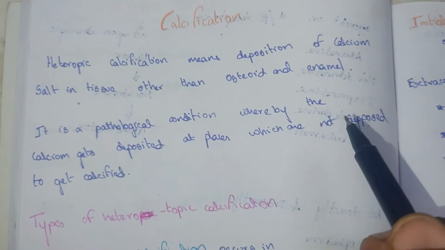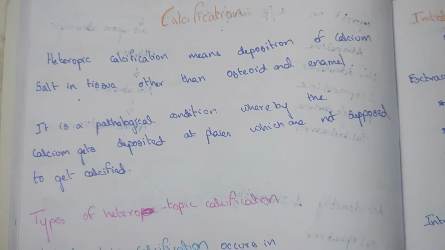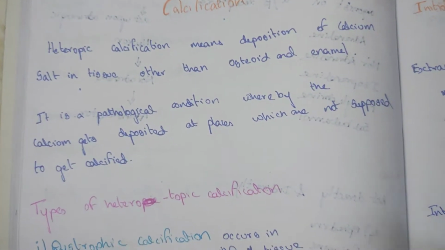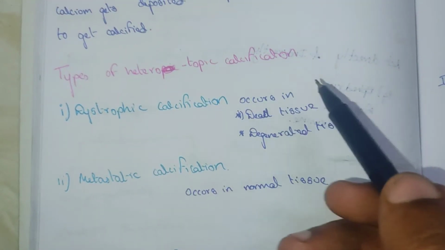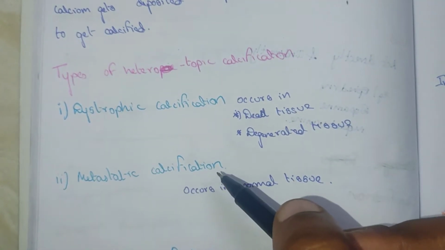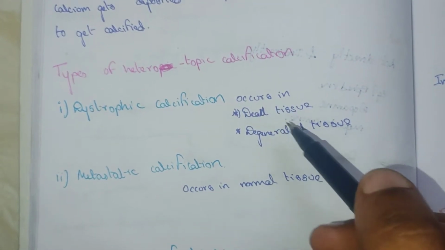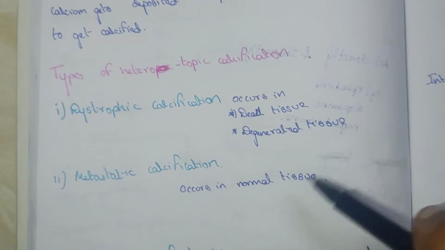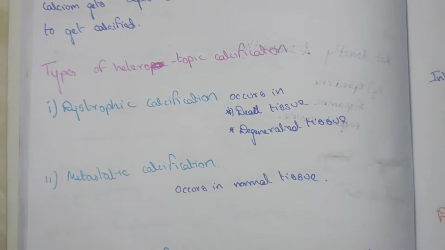In pathological calcification, the calcium is deposited in a place where it should not be deposited. There are two types of calcification: dystrophic calcification and metastatic calcification. Dystrophic calcification occurs in dead tissue and degenerated tissue, but metastatic calcification occurs in normal tissue. Now we will see one by one.